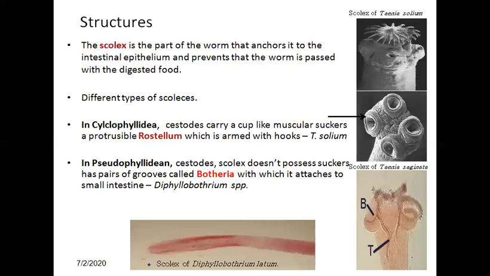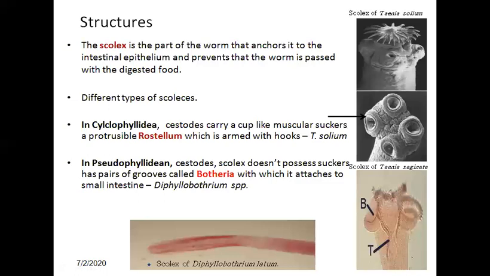There are different types of scolex. Cyclophyllidea cestodes carry cup-like muscular suckers, which we have seen here. The rostellum is present, also known as armed with hooks, in Taenia solium, which is a cyclophyllidea cestode. In pseudophyllidea cestodes, the scolex doesn't have suckers.